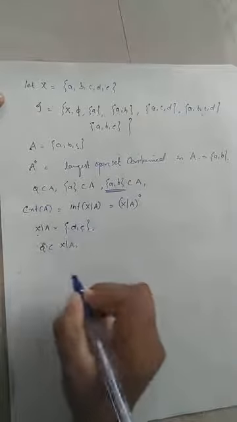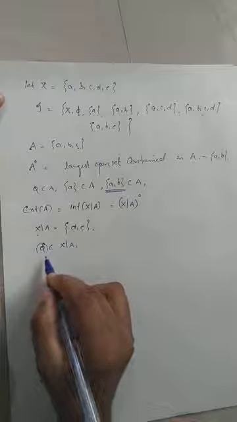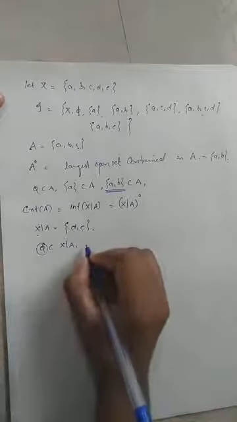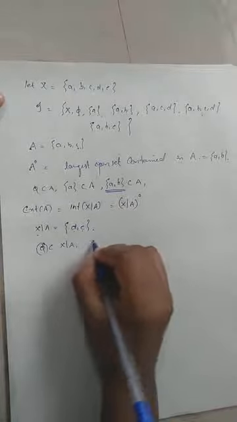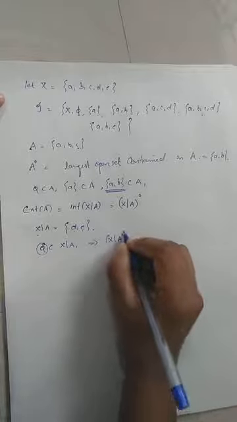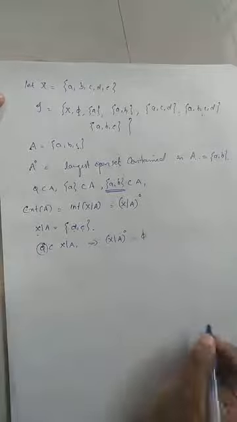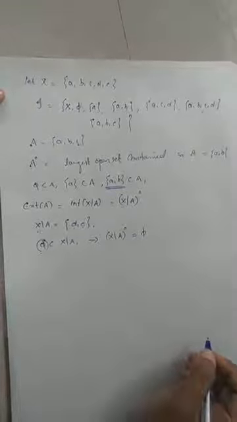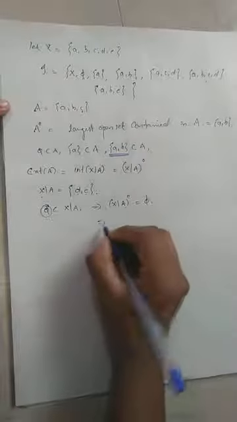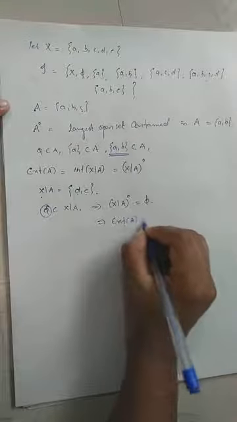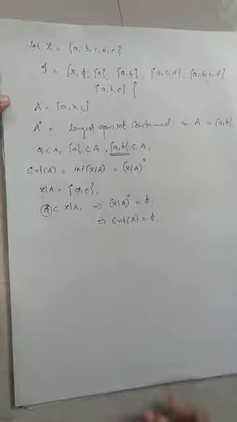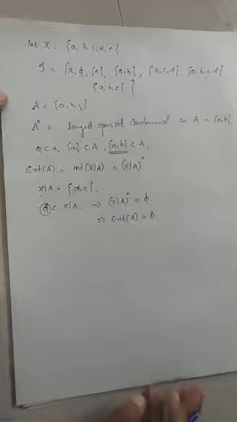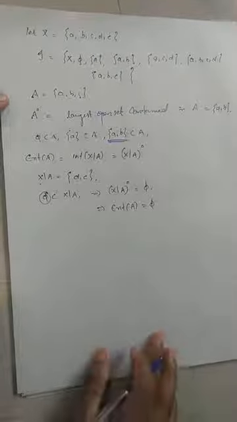Therefore, the empty set is the only open set contained in X minus A. Therefore, the largest one is the empty set itself, which implies that the interior of X minus A is equal to empty. Therefore, the exterior of A is empty. Exterior of A is equal to empty. Clear?